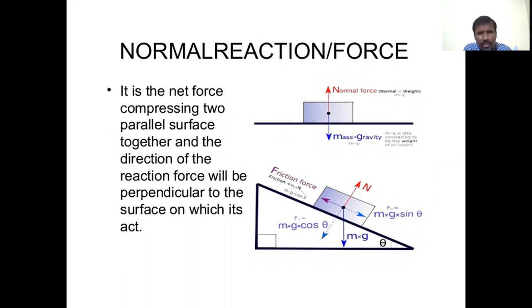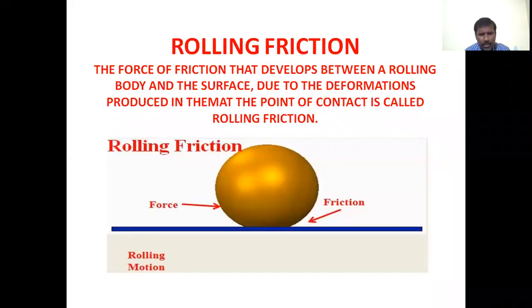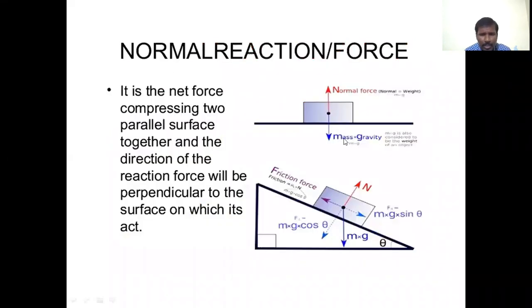What is called a normal reaction? It is the net force compressing two parallel surfaces. So what is normal reaction? It is the net force which is compressing two surfaces together, and the direction of the reaction force will be perpendicular to the surface on which it acts.